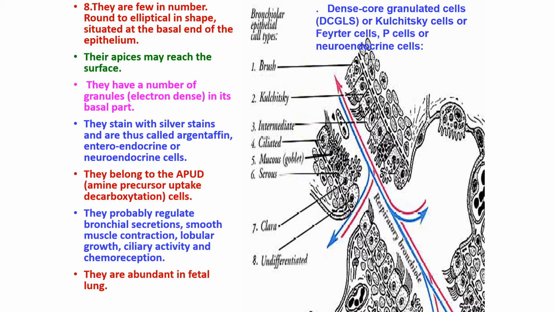These hormones are secreted by the Kulchitsky cells belonging to the APUD system, enteroendocrine or neuroendocrine cells, argentaffin cells. And they are abundant in the fetal lung but are present in the trachea as well as in the bronchi.